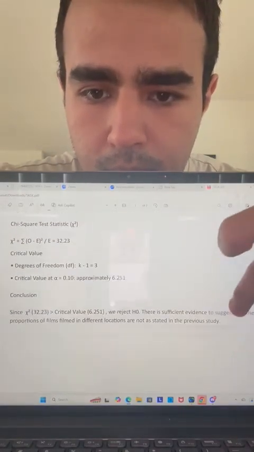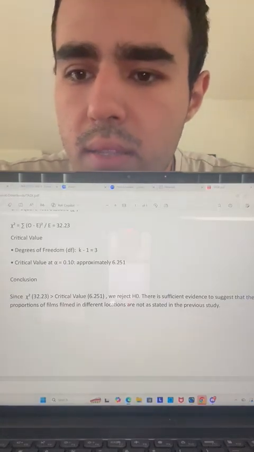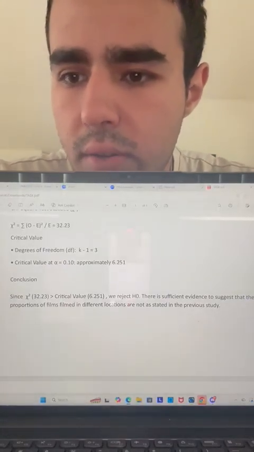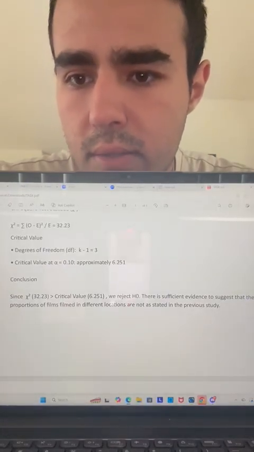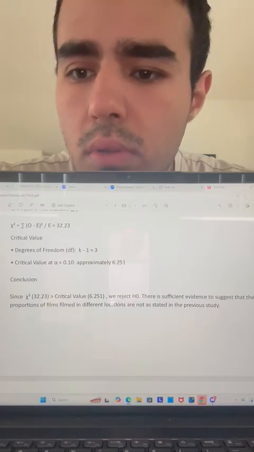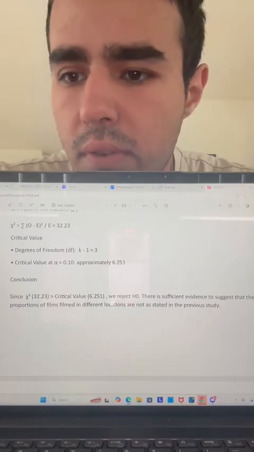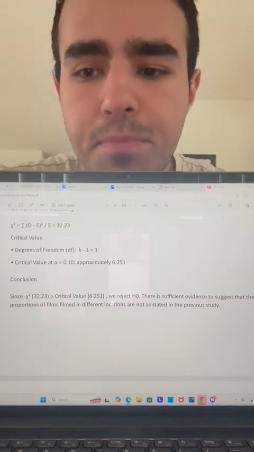Conclusion. Since the test value is much greater than the critical value, we reject the null hypothesis. There is enough evidence to conclude that the proportions of film locations have changed from the old study.